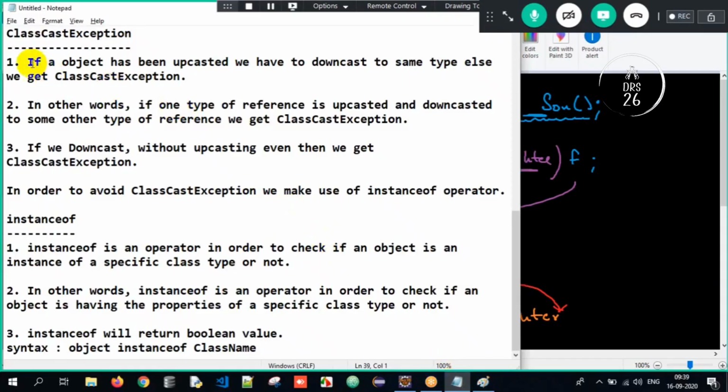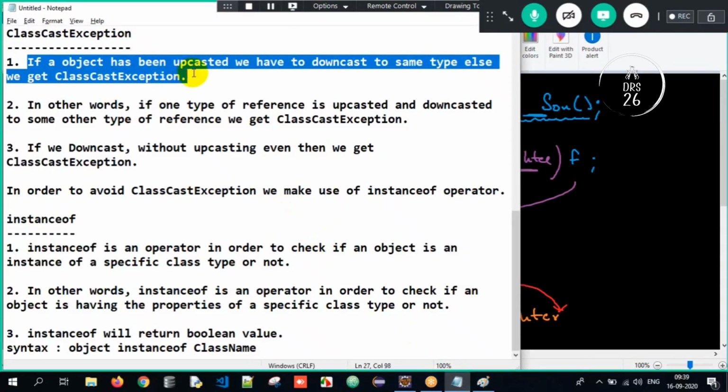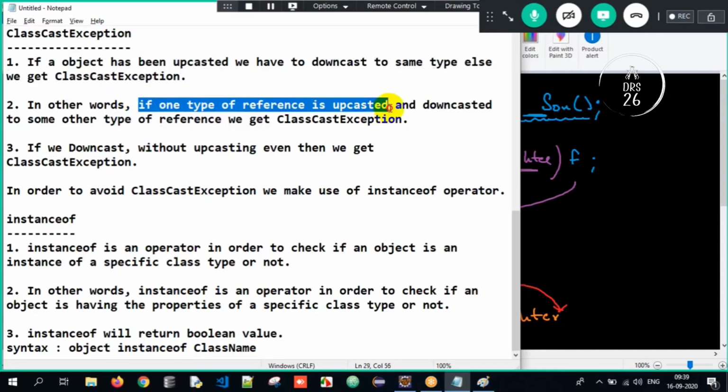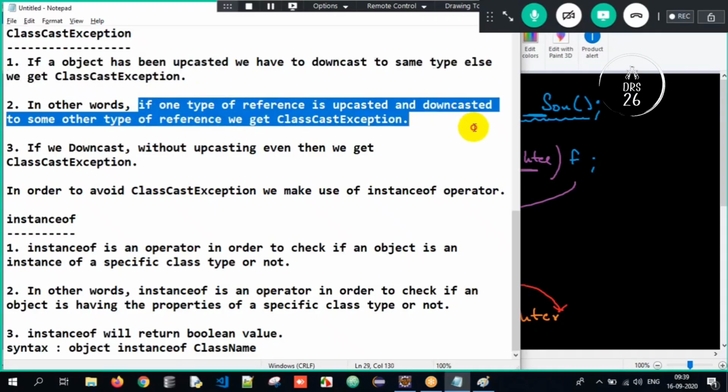See here, if an object has been upcasted, we have to downcast to the same type. If son has upcasted, downcast to son only. If daughter has upcasted, downcast to daughter only. So if one object has been upcasted, we have to downcast to the same type only. If not, we will get class cast exception. In other words, if one type of reference is upcasted and downcasted to some other type of reference, we get class cast exception. Both mean the same. If son has upcasted, we have to downcast to son only. If I downcast to daughter, we will get class cast exception.